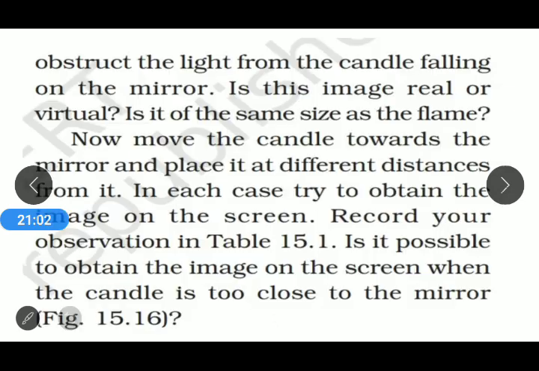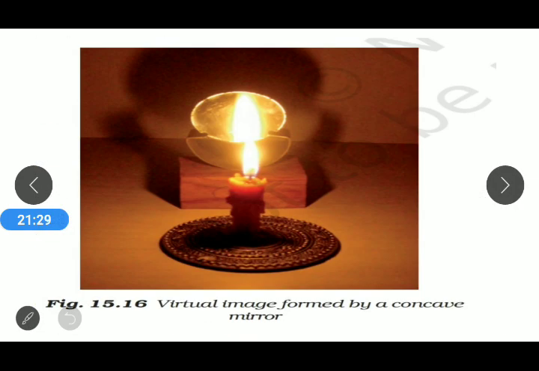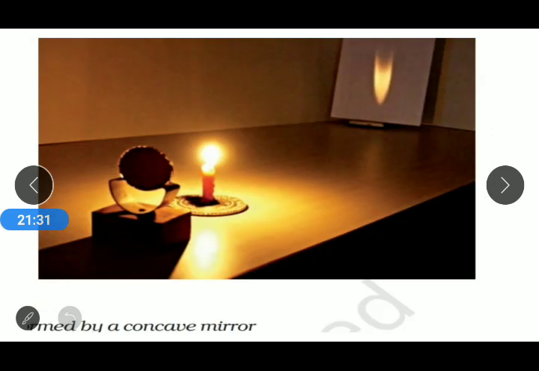Now we move the candle towards the mirror, and we find that the size of the candle flame image increases. If we take the candle flame near to the concave mirror, the size of the flame image increases.